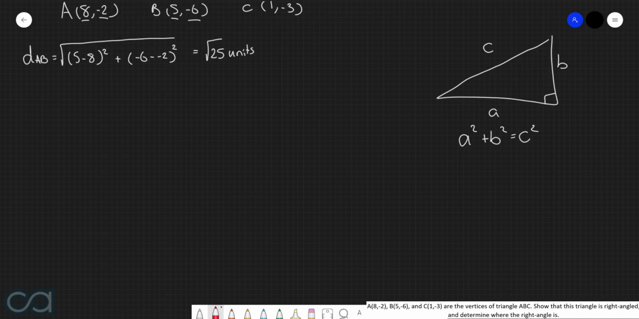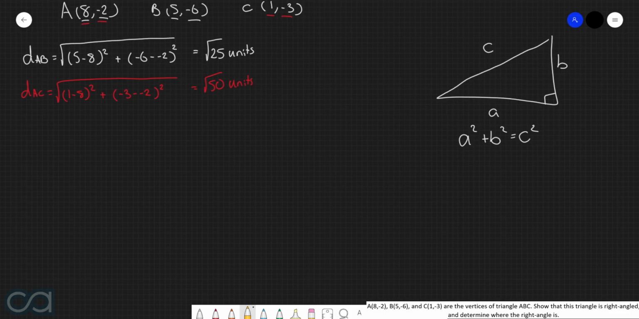Now let's calculate the distance between point A and point C. This here will once again be equal to the square root of the difference in the x-coordinates, so 1 and 8. We will square this, then we will add the difference of the y-coordinates, so -3 and -2, and we'll square this here as well. This here is equal to root 50 units.